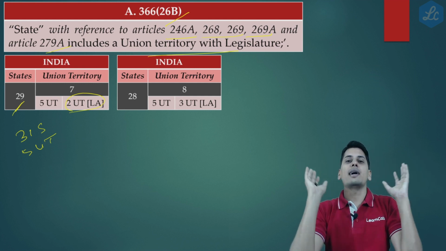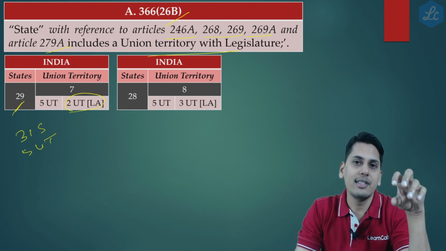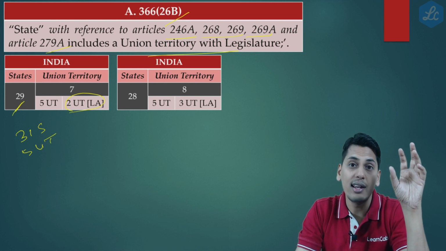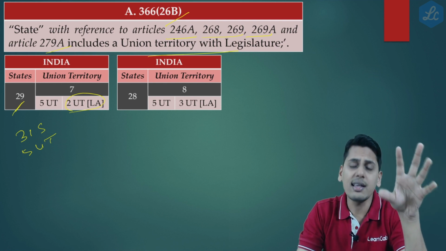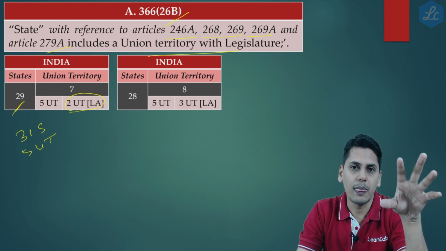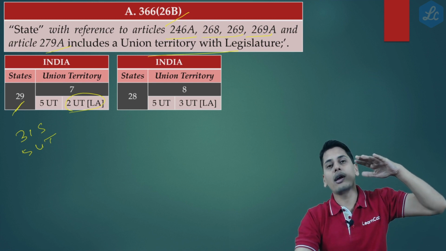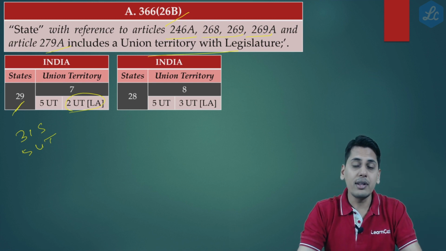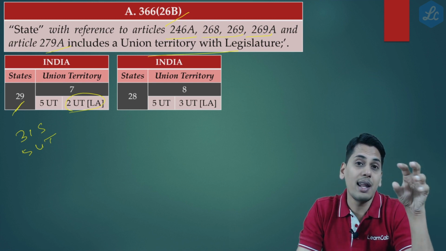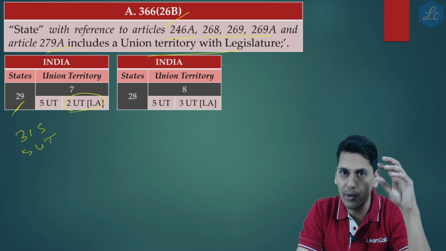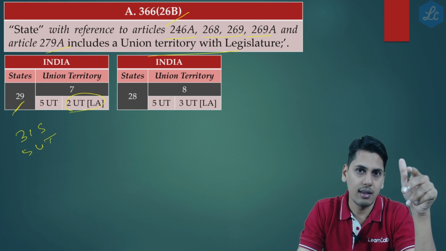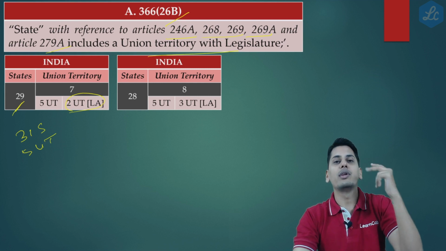So now friends, just imagine, prior to reorganization, India comprised of 29 states and 7 union territories, at a gross level. Now there's a subtraction in the count of one state, and there is an increase in 2 union territories.